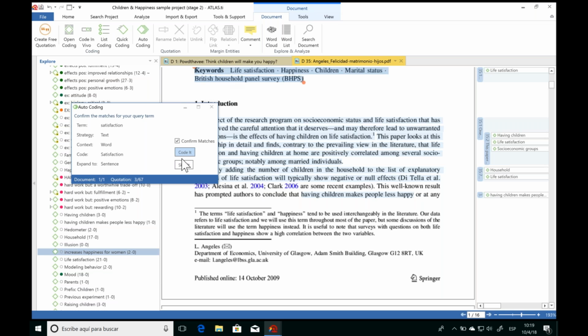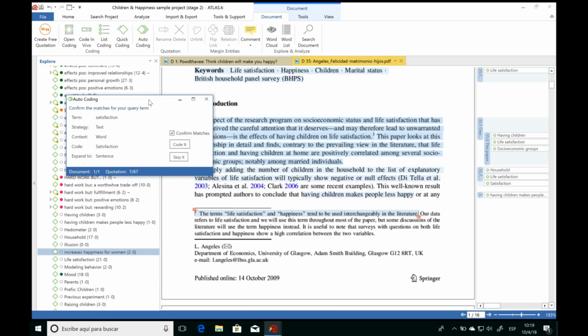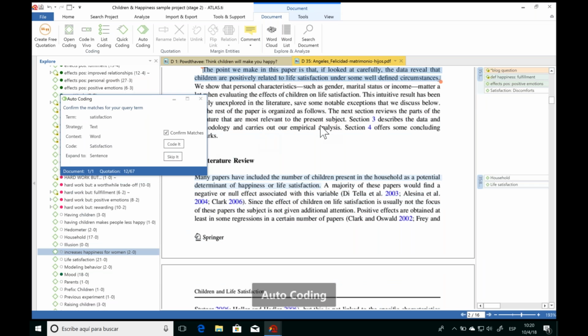Here we have the keywords selected, so that doesn't need to be coded. And here we have now in the introduction, well, yes, this quotation is something interesting, so I am going to go ahead and code it. So in this way, you can quickly and easily filter through your entire body of text and identify these relevant segments of information. And ATLAS.ti will just continue taking you through the document with each find so that you can decide what you want to do with it.